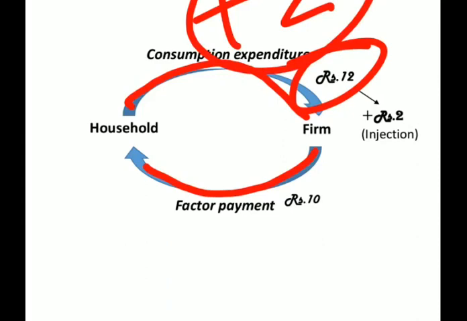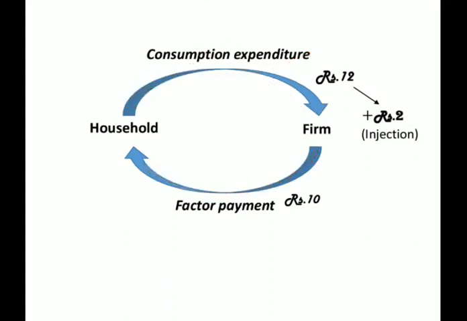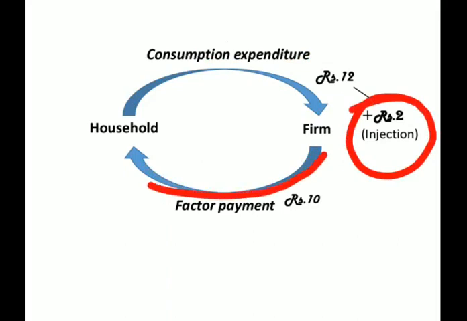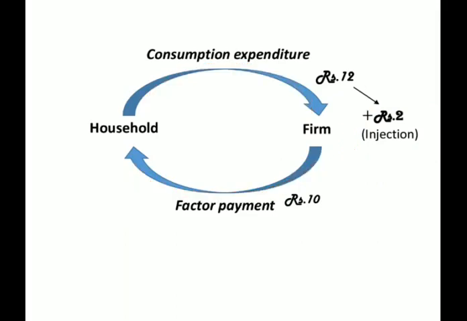Frankly speaking, it doesn't matter. From wherever he got them, these 2 rupees are the injection. Earlier the cycle was of rupees 10, but now the flow of money will be of rupees 12. So adding rupees to the circular flow is called injection.